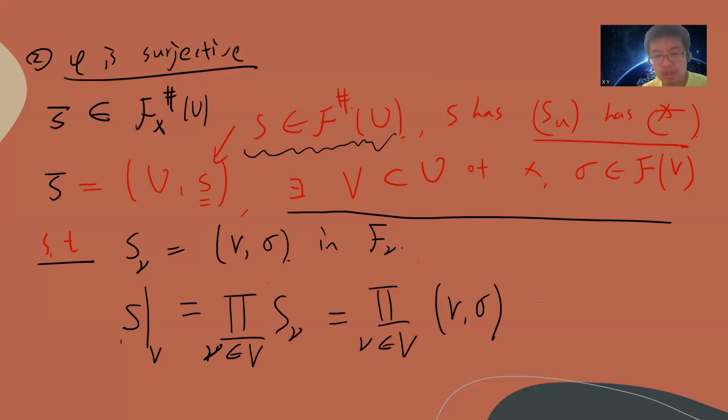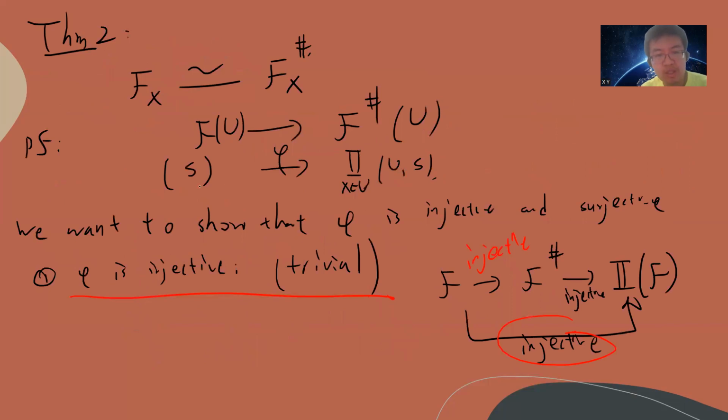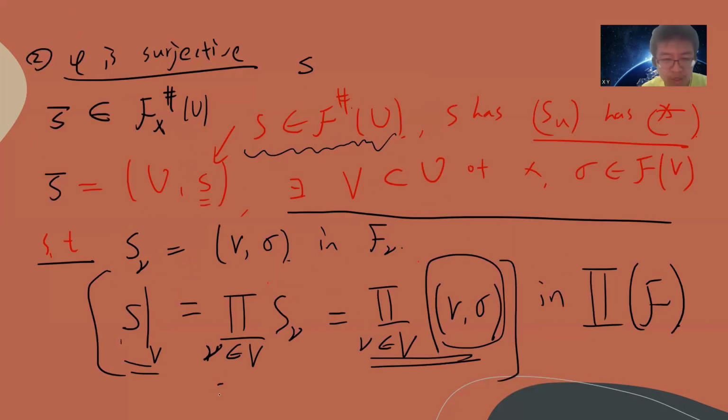This is true in the product of F. This tells you that x restricted to V is the same as this. So this V sigma is what we want, because now we have found the map. If we choose V sigma, then sigma is what we want.